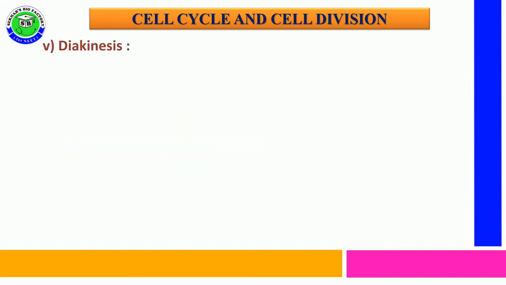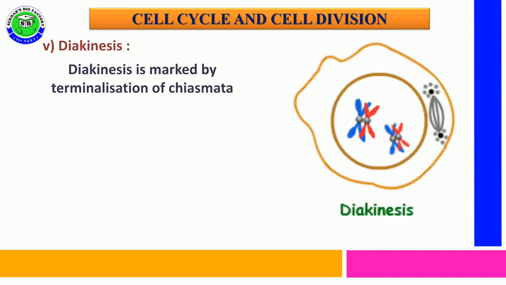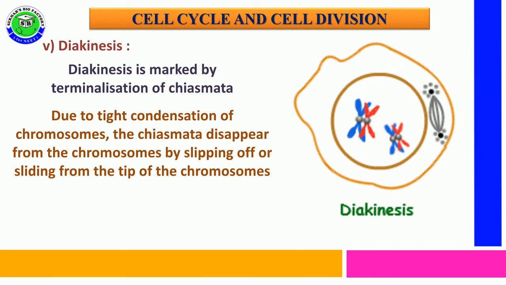The last phase in prophase 1 is diakinesis. Diakinesis is marked by terminalization of chiasmata. This terminalization takes place due to tight condensation of chromosomes. At this time, the chiasmata disappear from the chromosomes by slipping off from the tip of the chromosomes.